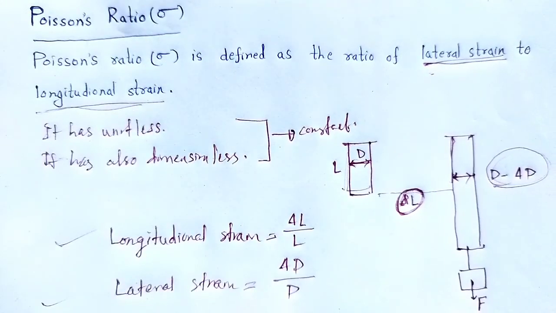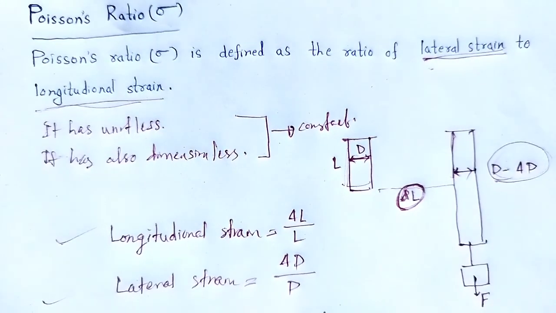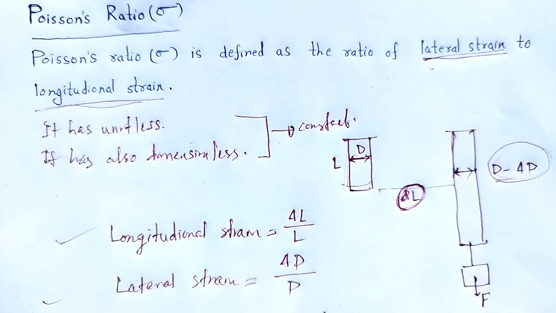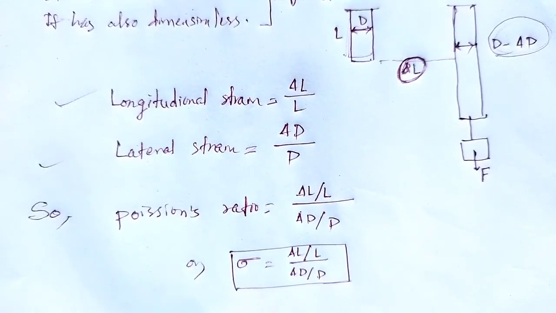The final one is Poisson's ratio, the lateral strain to longitudinal strain. With these useful and informative notes, let me wind up this session. Thank you.